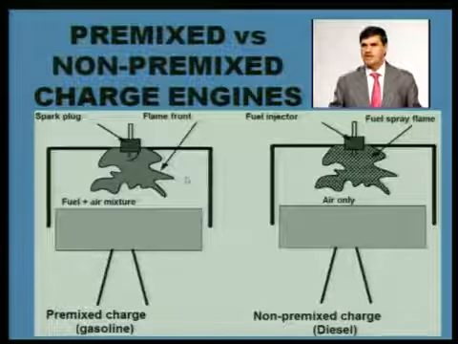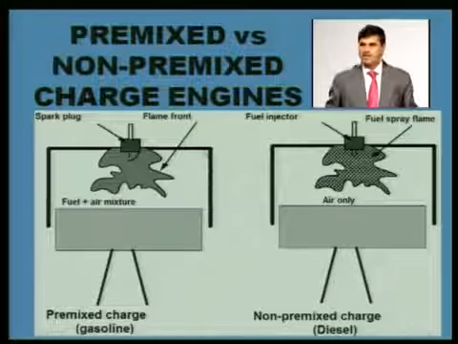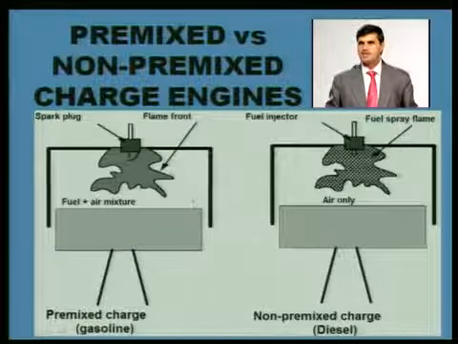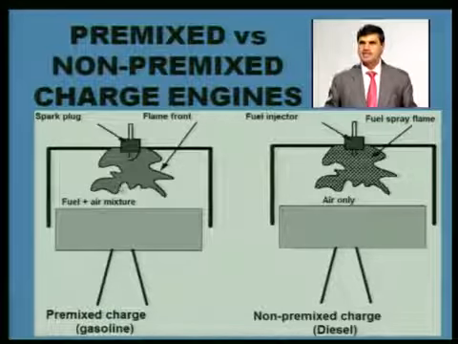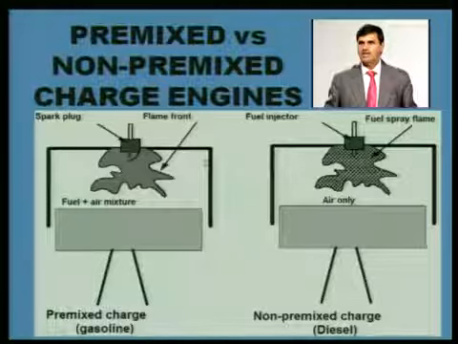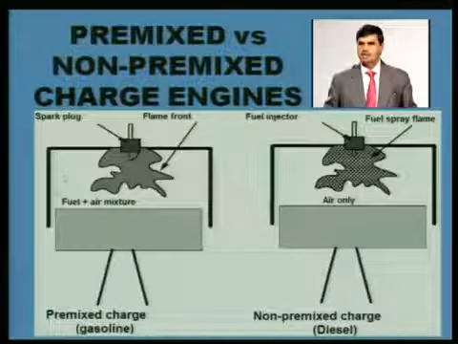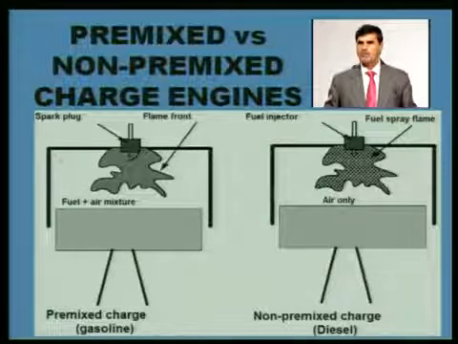So when the flame is propagating towards this side and, near the cylinder wall, meets the significantly lower temperature, there are chances that the flame may quench. The flame may not continue, it may quench somewhere. When it is quenched near the cylinder walls, a significant amount of fuel may remain unburnt.